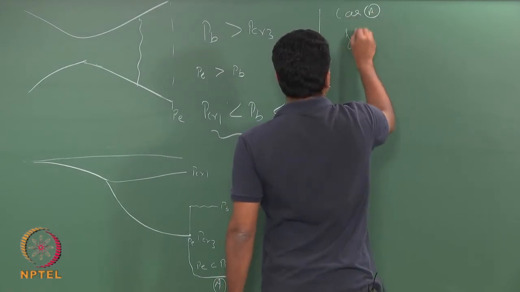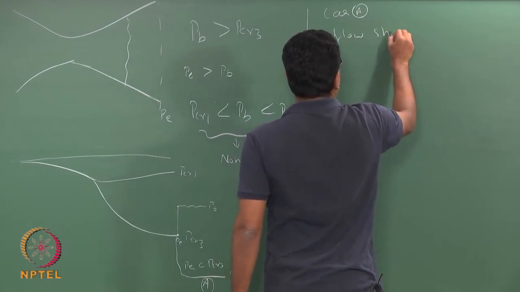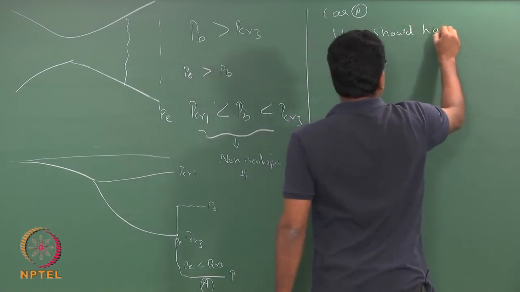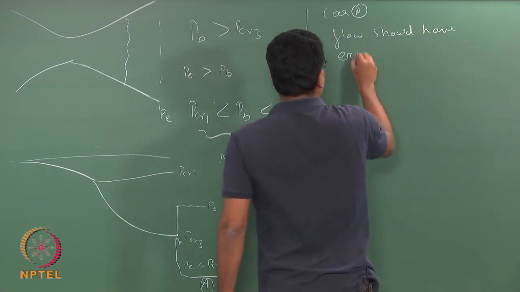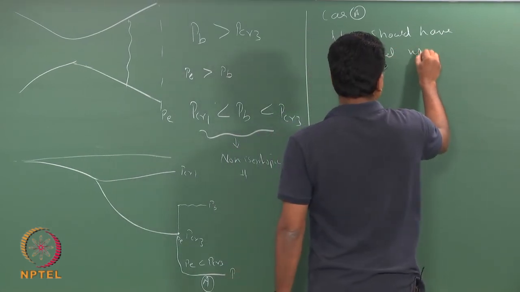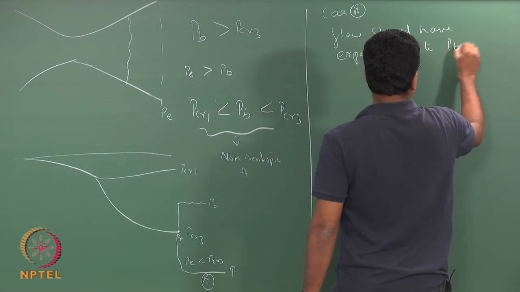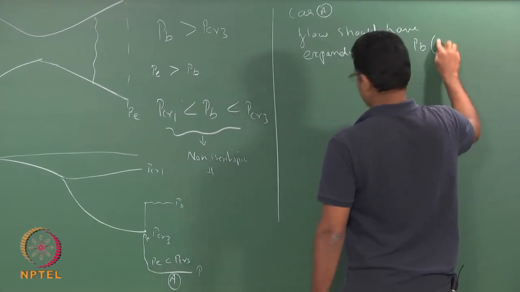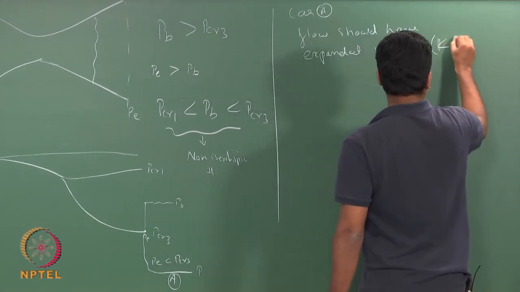Case A. The flow should have expanded up to Pb, which is now much less than P critical 3.